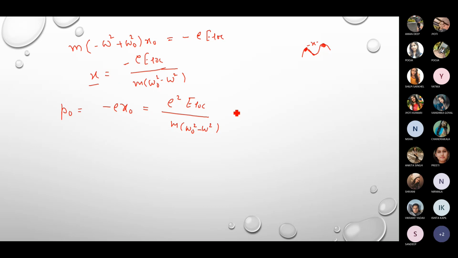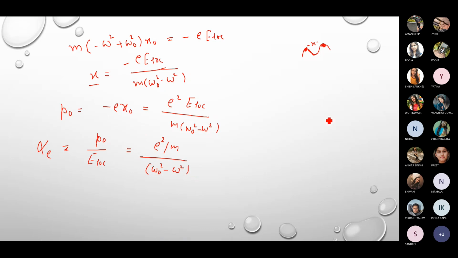Okay, so this gives you the dipole moment, and then the corresponding polarizability, the electronic polarizability, can be given by alpha e, where alpha e is the electronic polarizability, is equal to P naught upon E local. We know this from the previous article. So which is further equal to e square by m divided by (omega naught square minus omega square). Okay, so this is showing the dependence of polarizability on omega, right?